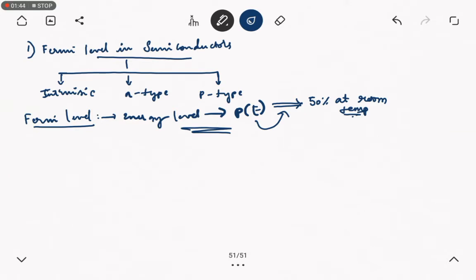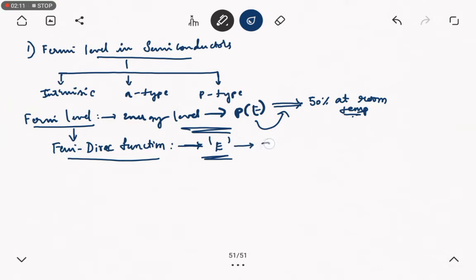The next important subtopic under this Fermi level is the Fermi-Dirac function. The Fermi-Dirac function gives the exact probability of occupying an energy state by an electron at a given temperature T, and it has one definite equation.